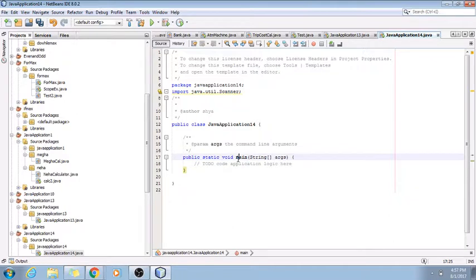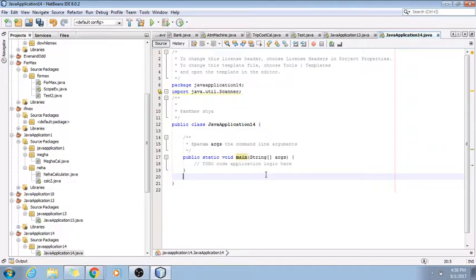And then here you put the name of your method, and not all classes have to have a main method, but the main method is usually where you start from, and we'll also go over that in more detail. And then right here in the parentheses is what you'll be taking in for the method, and this will make a lot more sense when we do an example program. So then you also do curly brackets again like that. So it's public static void, the name of it, which is main here, and then string args, and that's just because we're taking in an array of strings for this, but we'll go over that in a lot more detail later on.